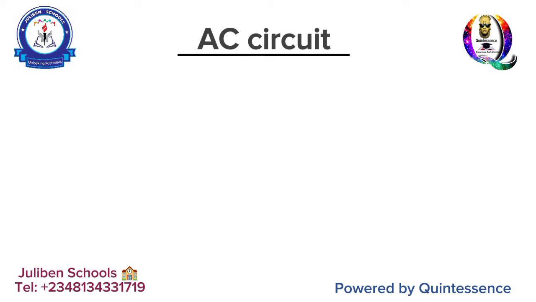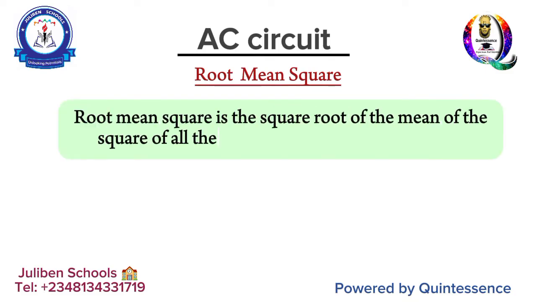So that takes us to the second fact, and the second fact is the concept of the root mean square. It would have been very easy for me to just tell you that root mean square is simply the square root of the mean of the square of all the currents in an AC circuit, or all the voltages in an AC circuit, or all the instantaneous currents or instantaneous voltages in an AC circuit. That is root mean square. But however, there is room for detailed explanations, okay?